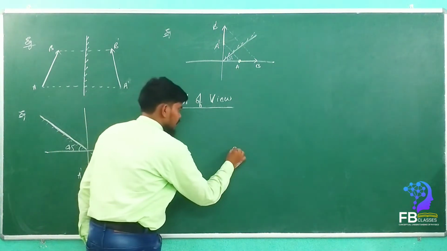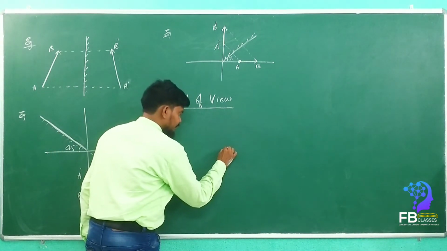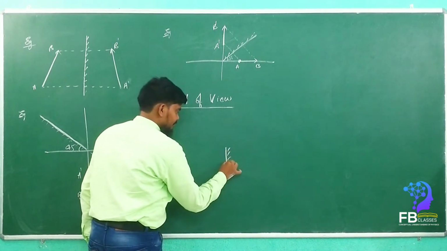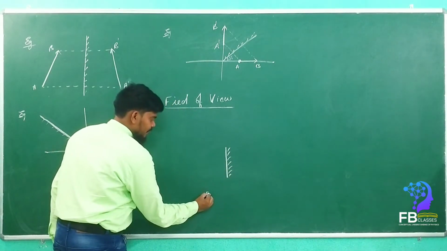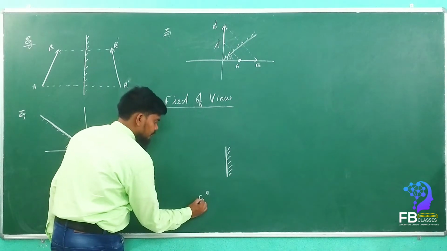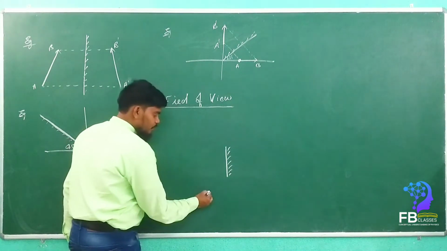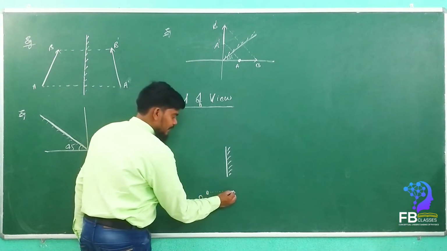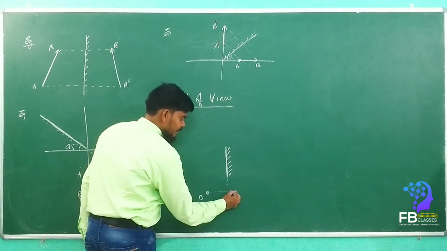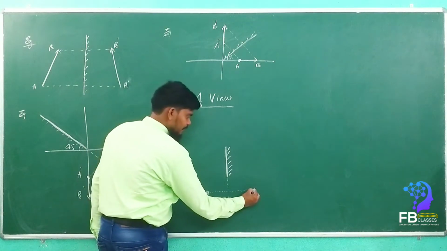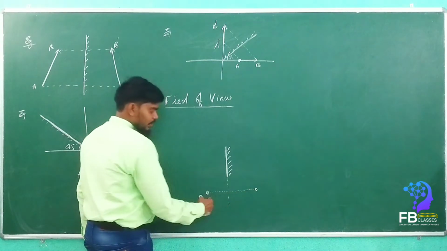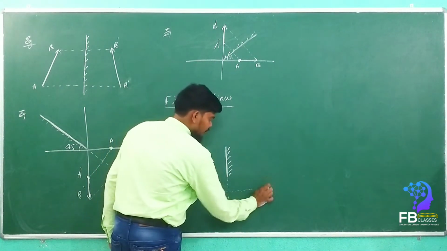Now see here, let's consider this is a mirror. Now the object is here. Let it be, this is an object. So first, what do we have to do? We have to draw the perpendicular line. If the mirror is not there, extend the mirror and extend the perpendicular line behind the mirror, and check that the distance of the object is equal to the distance of the image.